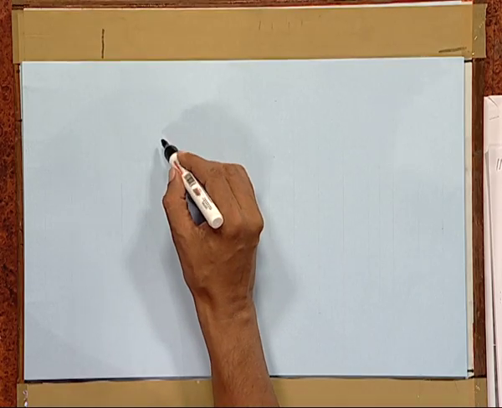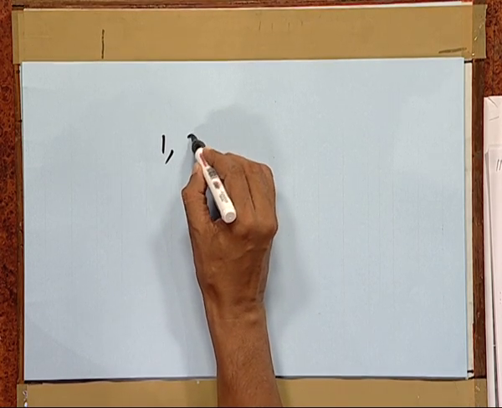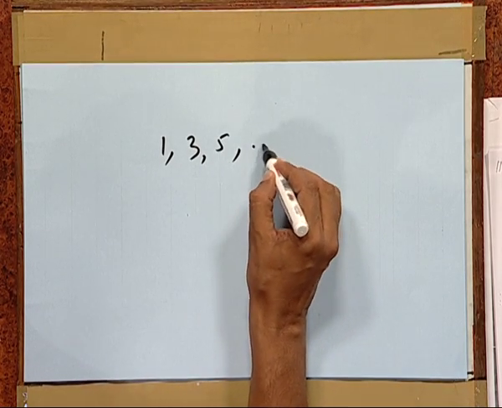Sometimes we do not write the list of all the elements, we give a rule to find the various elements. For instance, if you have a sequence like 1, 3, 5, can you guess the next number? Yes, obviously the next number is 7, then it is 9, because we have a special pattern here. We find that every number in the sequence is just 2 more than the previous.